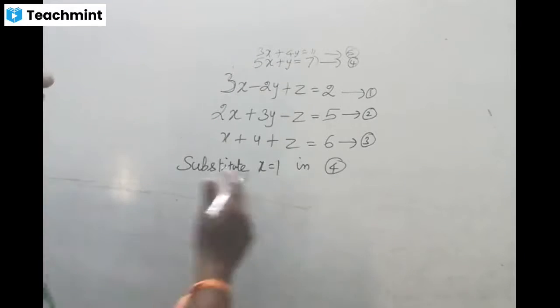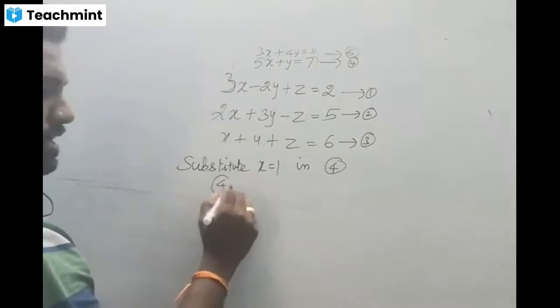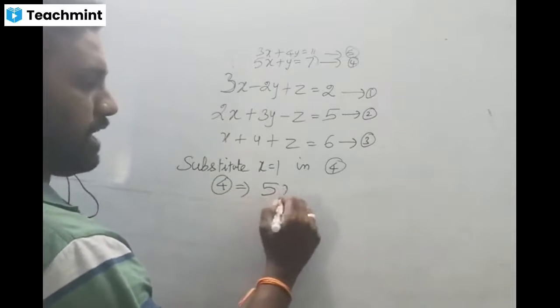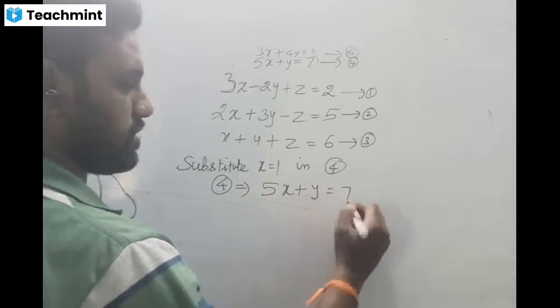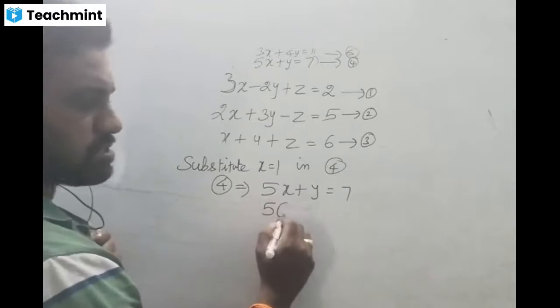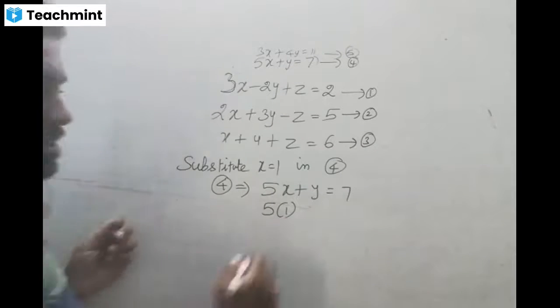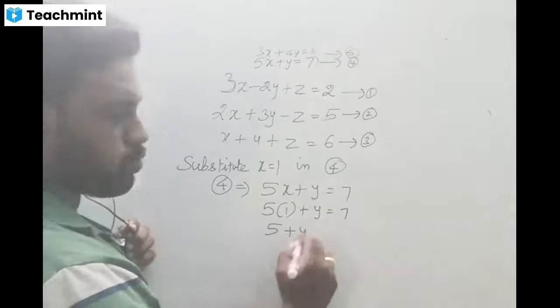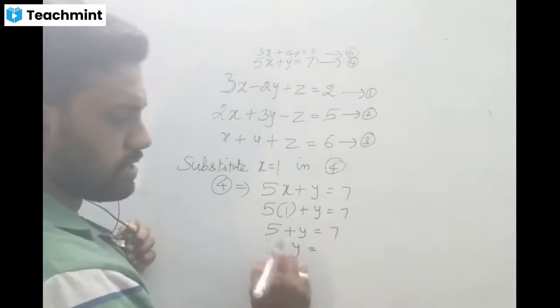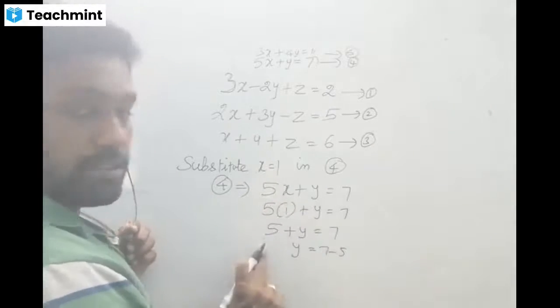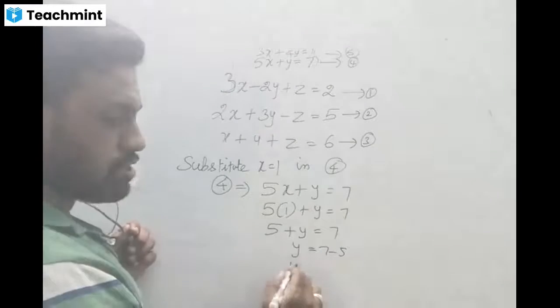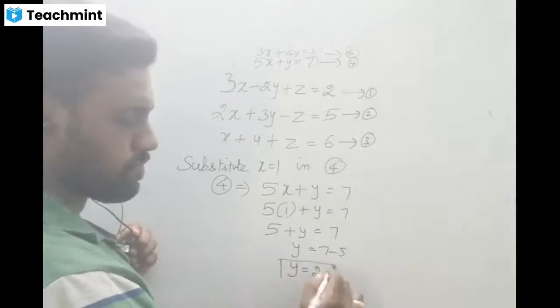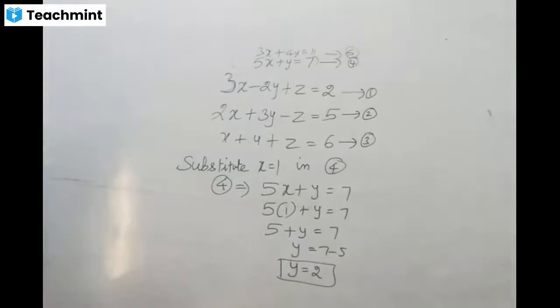Okay, now listen. So what is the fourth equation? First you should write equation 4: 5x plus y equal to 7. What is x? Just now we found x equal to 1. So 5 ones are 5 plus y equal to 7. Then y equal to what? 7 minus 5. This 5 goes to that side, it will be minus 5. So y equal to 2. Okay, y equal to 2. If anybody has any doubt, please ask me.